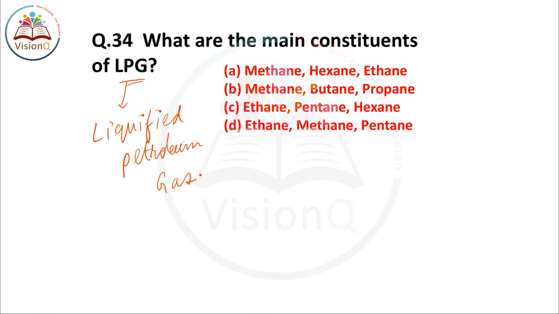LPG consists of a group of hydrocarbons, and the main constituents of LPG are methane, butane and propane. These are all compounds consisting of carbon and hydrogen, all organic compounds or hydrocarbons. The formula of methane is CH4. The formula of butane is C4H10. And the formula of propane is C3H8.